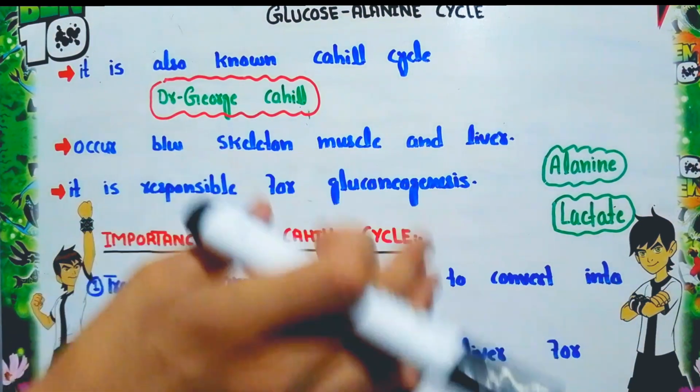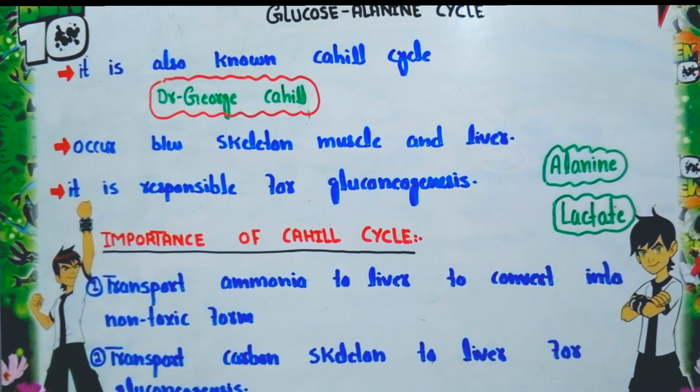The remaining skeleton of the alanine is used for formation of glucose, that is gluconeogenesis. So overall it has two functions. The first is to transport ammonia to the liver, where it is converted into urea, the non-toxic form. The next is to transport the carbon skeleton, because this carbon skeleton is used in the synthesis of glucose. This process is called gluconeogenesis. So this is overall the concept of the glucose-alanine cycle.